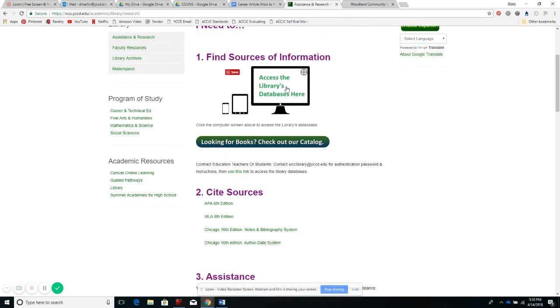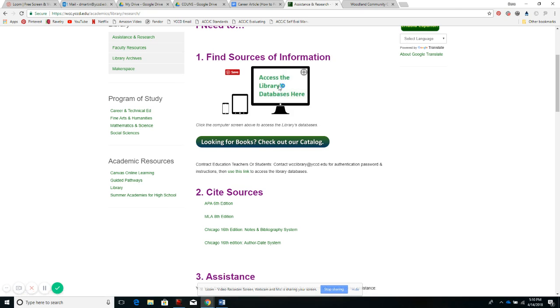So to access all of the library's databases, including the catalog, we're going to click this little computer. Just as a side note, if you only wanted to look for books in the library, we could just click this and we don't need to log in. But to access all of our other databases, we need you to log in, and that's because we pay for these resources and we only pay for our students to use them, so that's why we use the portal.